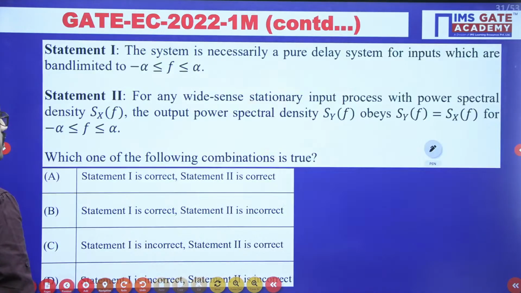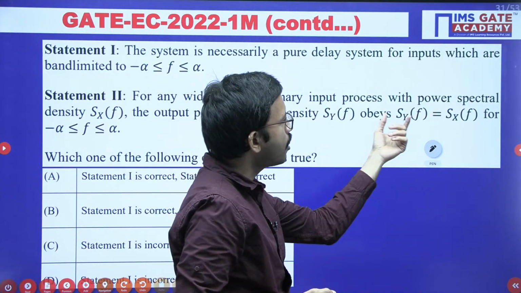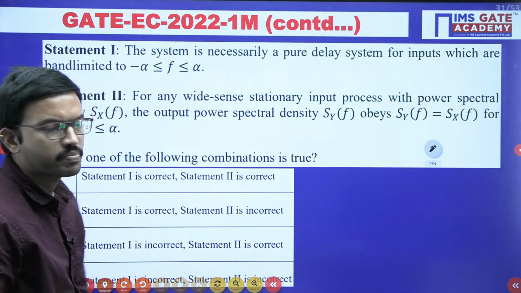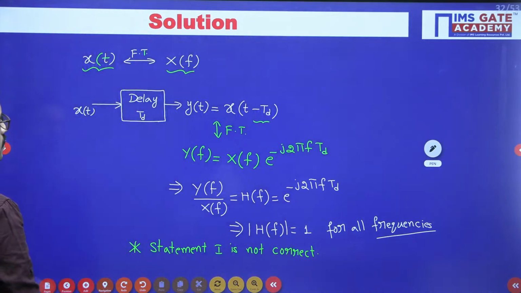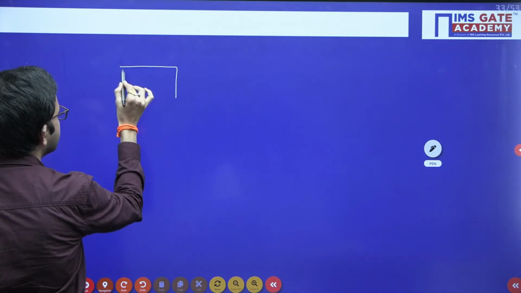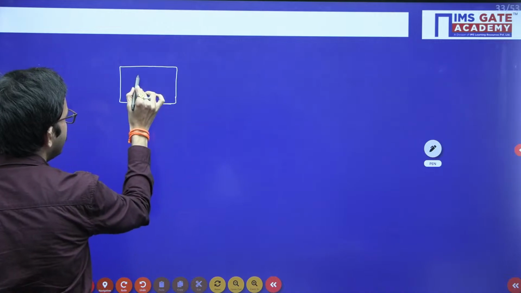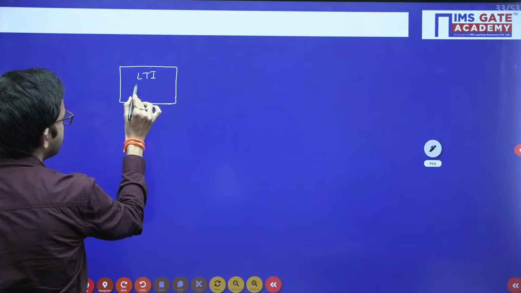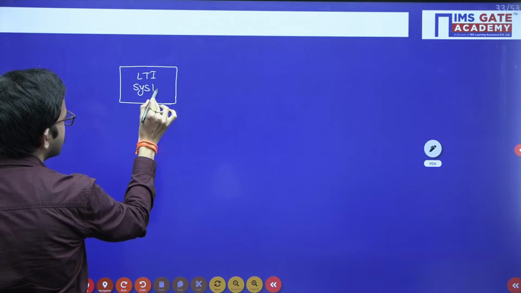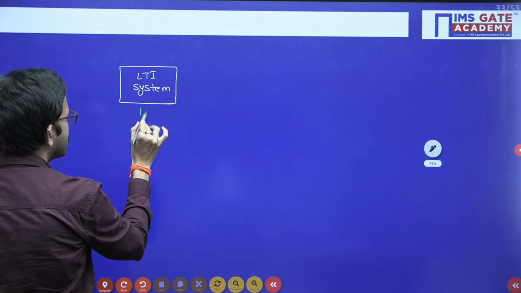Now let us verify statement 2. Here you have the relation between output power spectral density and input power spectral density. We have one LTI system with transfer function, say for example, H of f.